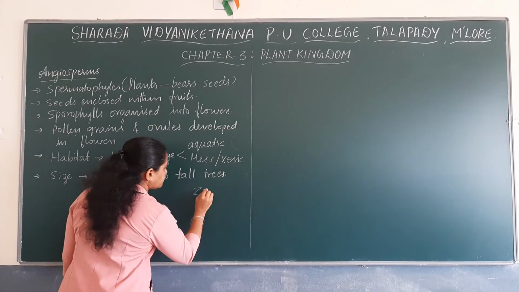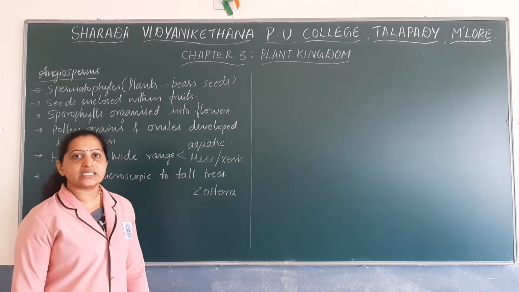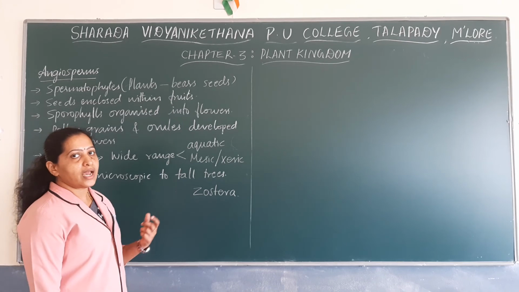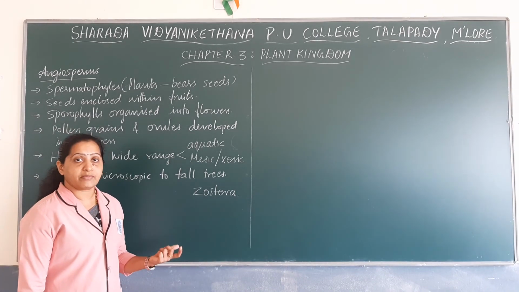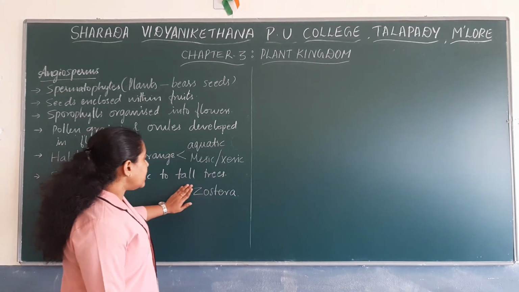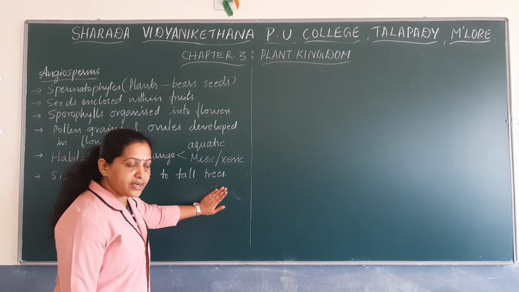Zostera is commonly called seagrass which produces flowers and is found in marine habitat in oceans.